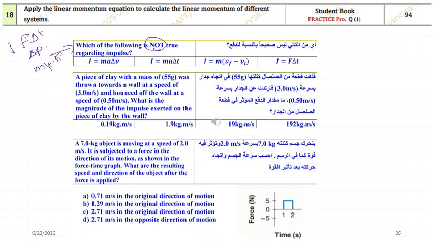So look at the first one. Force into velocity? No, wrong. Force into delta T? Yes, correct. Mass into v final minus v initial? Yes, this is delta P, change in momentum. And impulse will be F into delta T. So this is also correct. So which is wrong? This is wrong. Okay. Now,